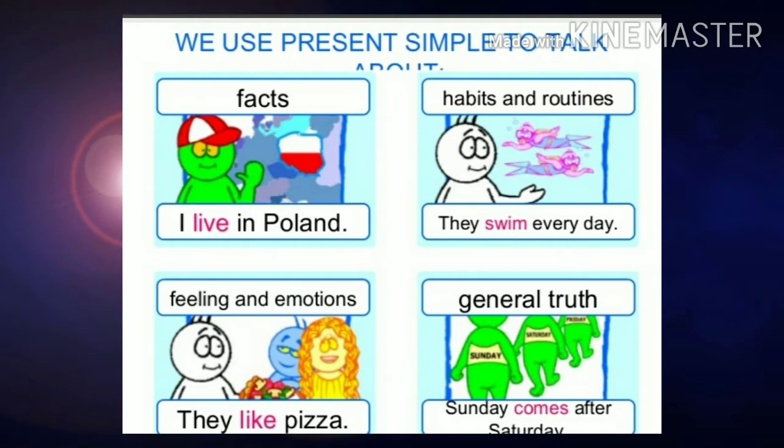I walk every day. Feelings and emotions, for example: they like pizza, I like to swim. General truth: Sunday comes after Saturday. In order to express these, we use simple present tense.